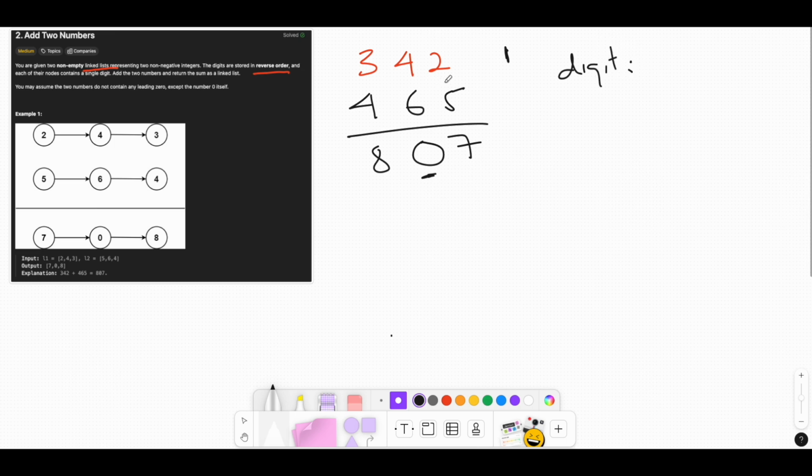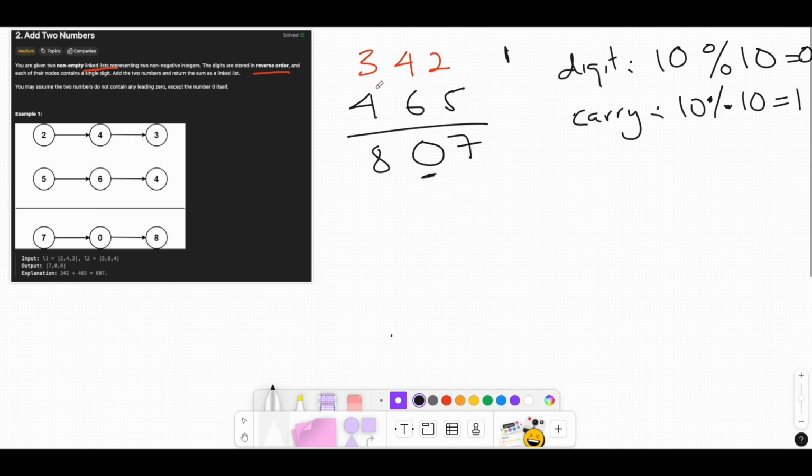To get the digit, you take the number modulo 10. For the carry, you take the number divided by 10. In this case, 10 modulo 10 is 0, and 10 divided by 10 is 1.